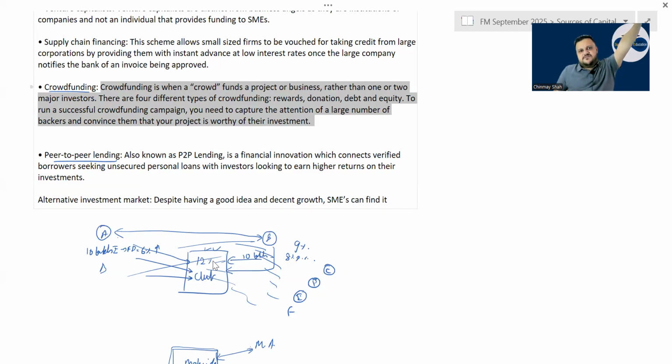Boss, I have extra money and the bank is giving me 6%, but I want 8%. Now someone who wants to borrow, the bank is offering them loans at 10 or 12%. They also come on the app and say we want a loan. The bank is giving 10%, we wanted 8%. Someone who wants 8% and someone who's ready to give 8%, they all come on one platform, right? And they both exchange capitals.